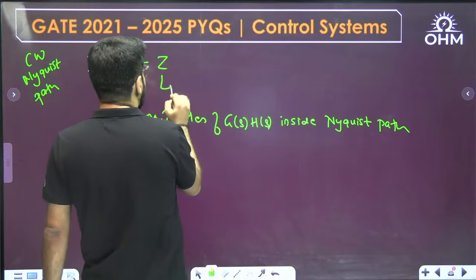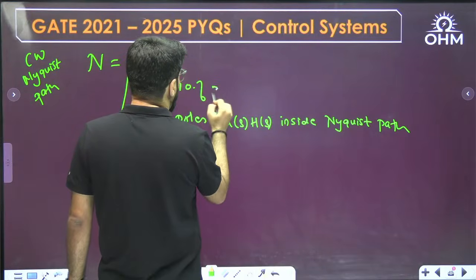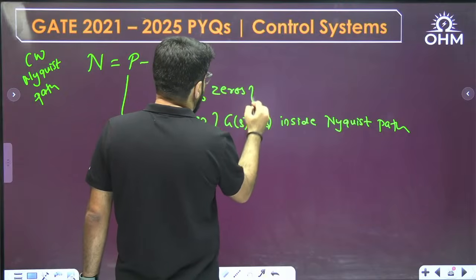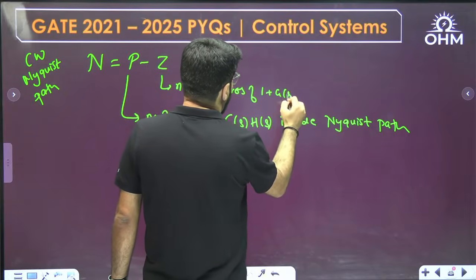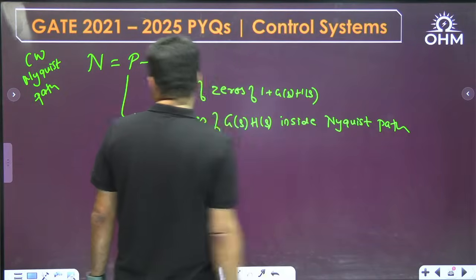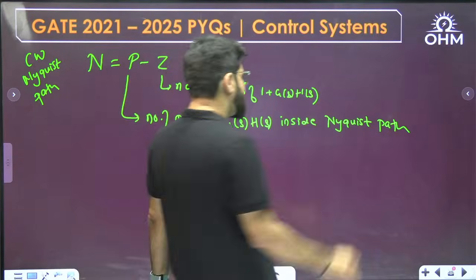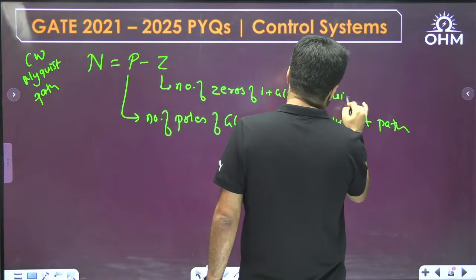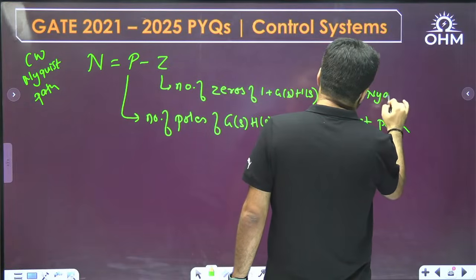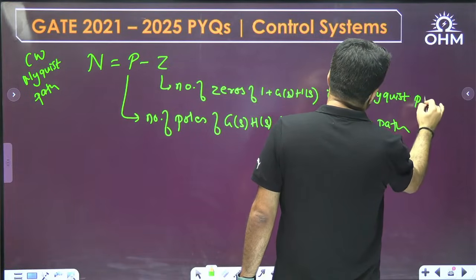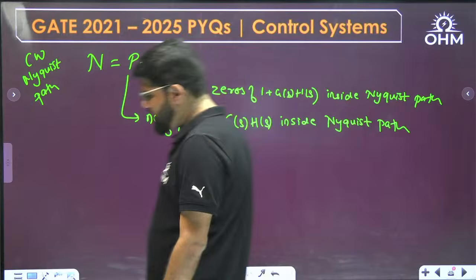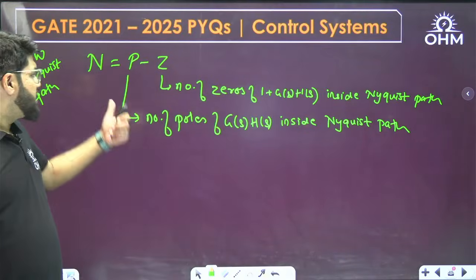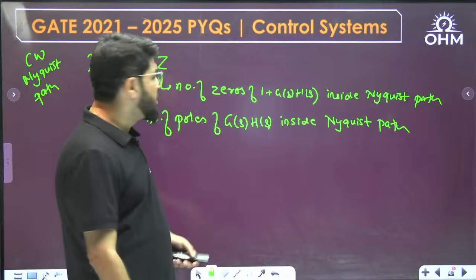Okay, what is the Z? Z is the number of zeros of 1 plus GSHS inside the Nyquist path. In fact, when I took the previous session on the 1-mark question, I elaborated on these terms, n equal to p minus z, and explained them a little bit more there.